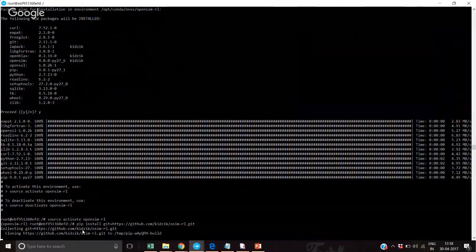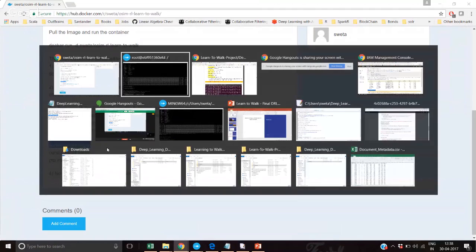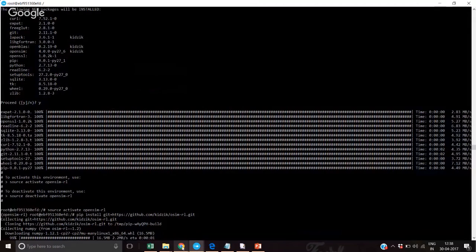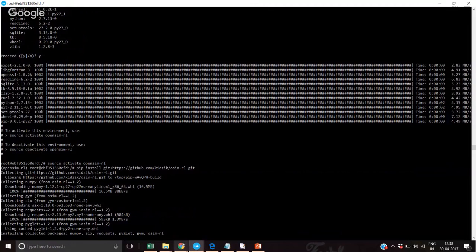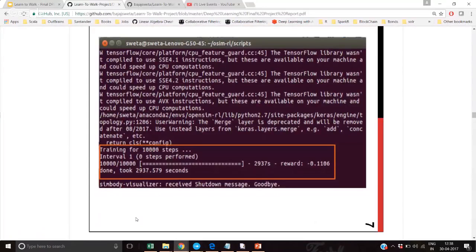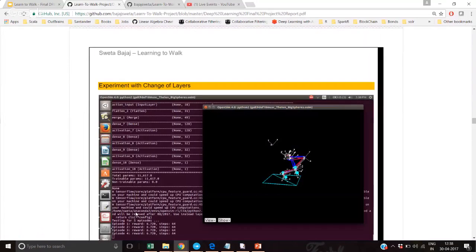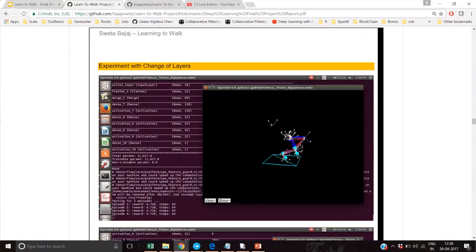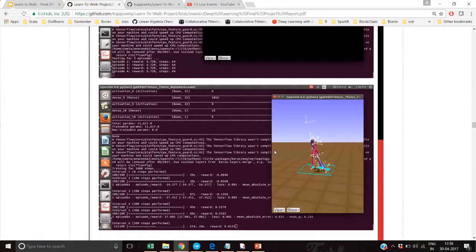Let's keep us ready. So I tried a lot of experiments and all the results are present in that report, and that report is present on my GitHub link. So these are the experimental logs that I've captured. The code is in here, the results are here. You can see how the muscles have been trying to move.